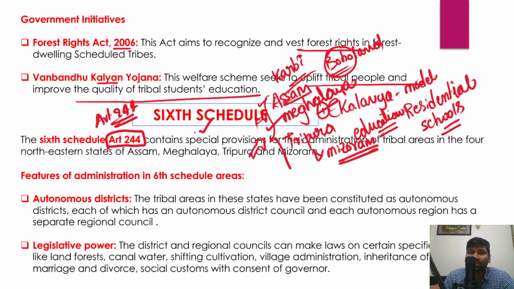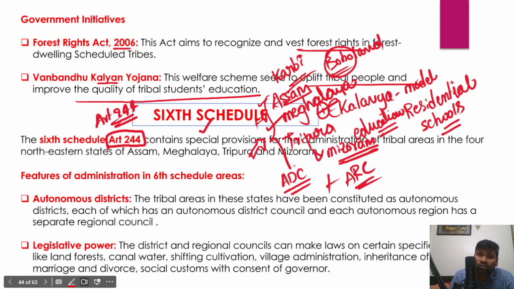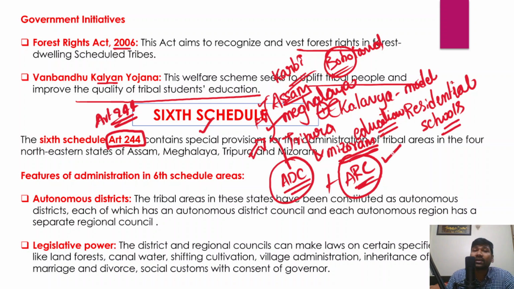Now, what are the features of administration in the 6th Schedule areas? We'll try to understand this as well. Right, so the 6th Schedule has provided for autonomous district councils and autonomous regional councils. Autonomous district councils plus autonomous regional councils. So the autonomous district councils and autonomous regional councils have been provided a certain degree of autonomy when it comes to the administration and governance of those tribal areas.